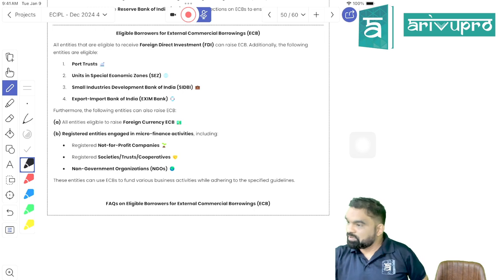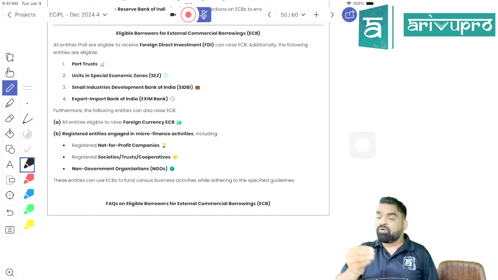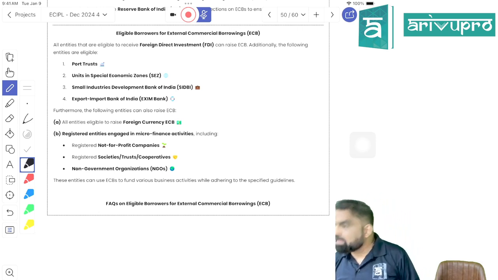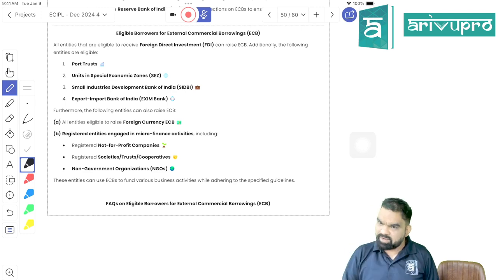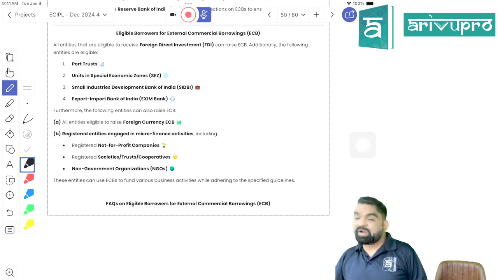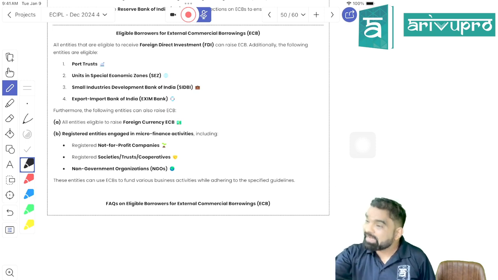ECB in US dollars, right? If I'm planning to have my practicing office in Dubai, which kind of ECB will I raise? ECB in dirham, right? If I am willing to open one more branch office in Hyderabad or Chennai or some other location, and I'm looking for a loan, I'll take a loan in Indian currency, right?